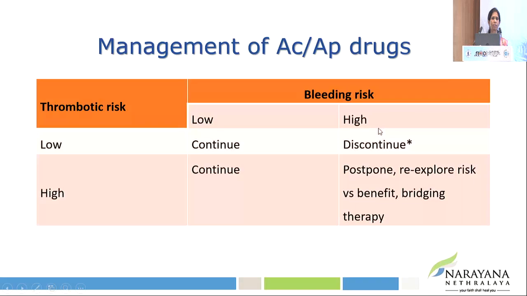Now, it becomes very simple. If the bleeding risk of that eye surgery is low, then we go ahead with anticoagulant and antiplatelet therapy. Which are those eye surgeries, I will tell in the next slide. Just a minute, ma'am, this is the last slide.